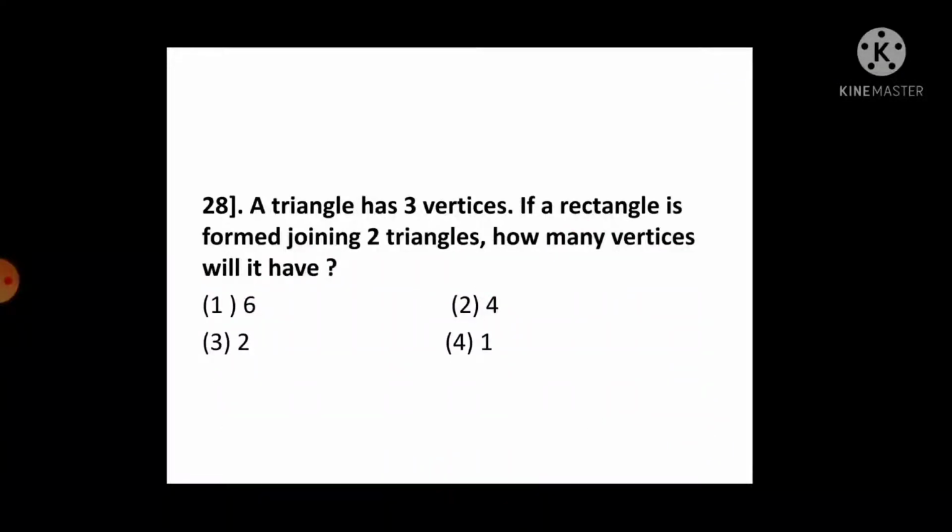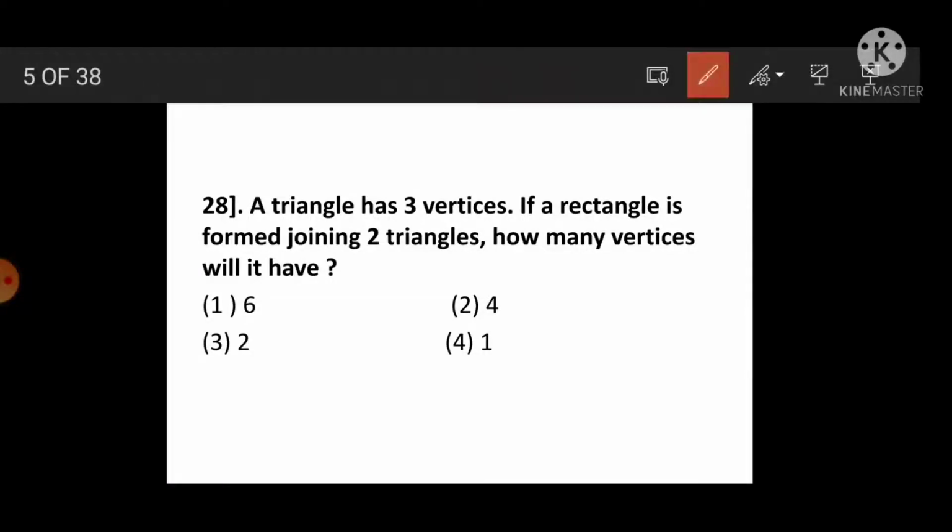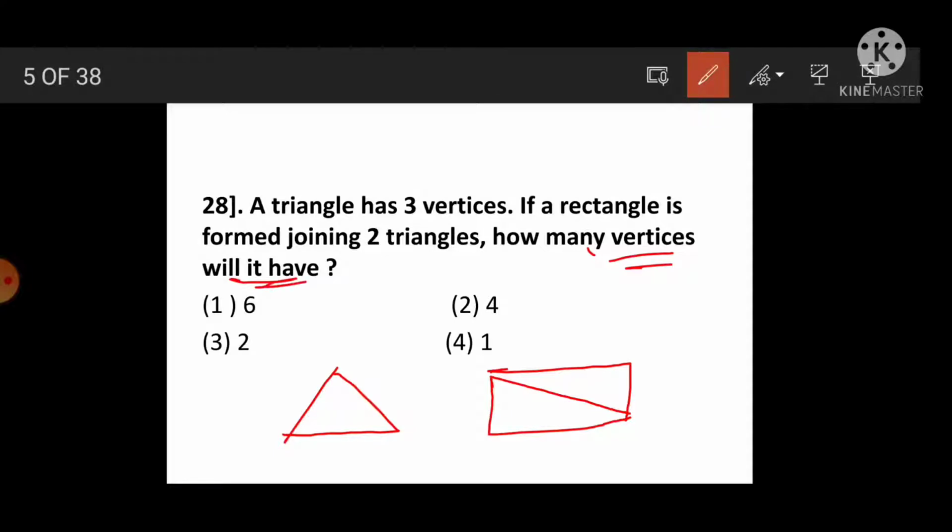Question number 28, see, a triangle has 3 vertices. We know a triangle has 3 vertices. But here what is done? A rectangle is formed by joining 2 triangles, and how many vertices will it have? See how many vertices: 1, 2, 3, 4, 5 and 6 vertices, so option 1 is the correct answer. Okay.